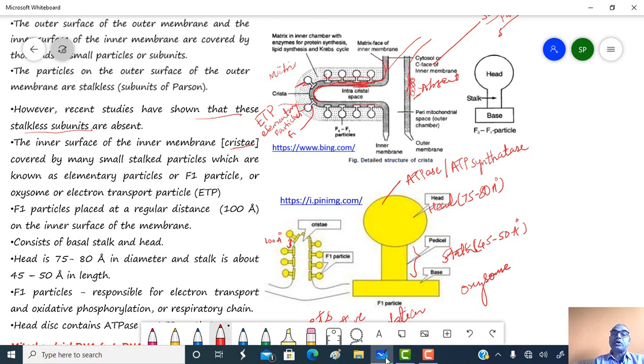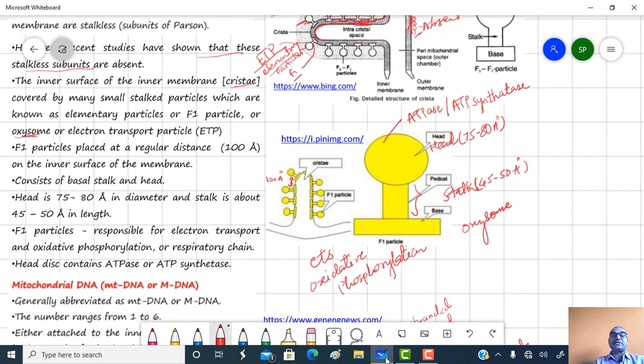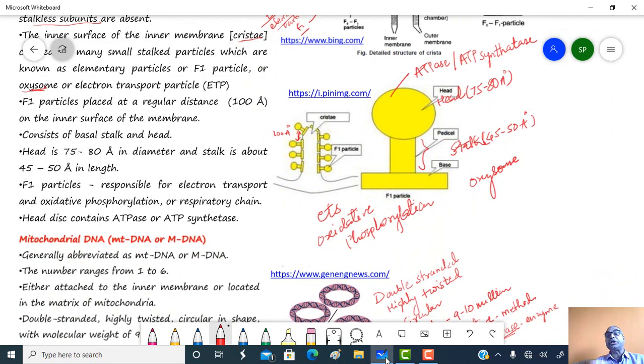These stalked particles are called elementary particles or electron transport particles, generally ETP, also called F1 particles or oxysomes. F1 particles are placed at a regular distance, about 100 angstrom, on the inner surface of the inner membrane.